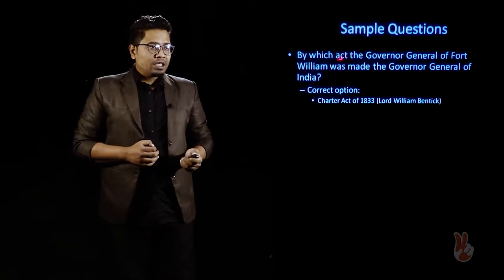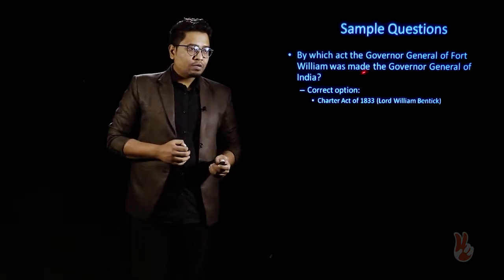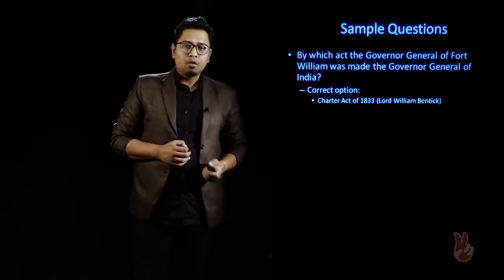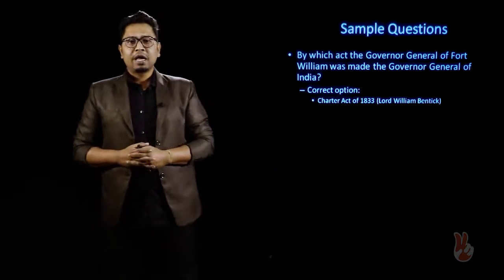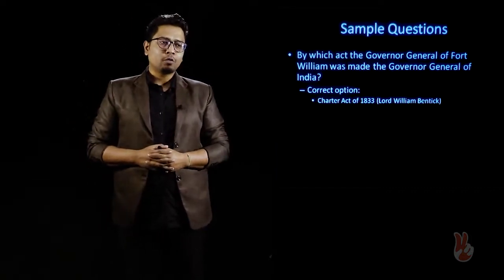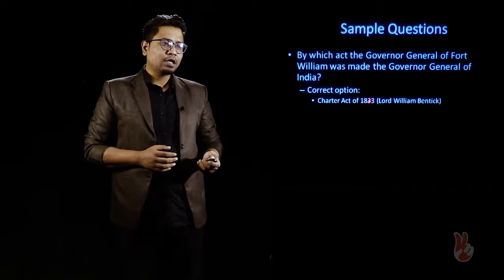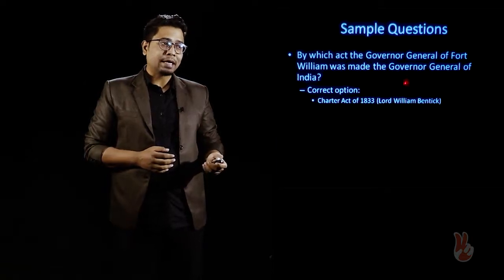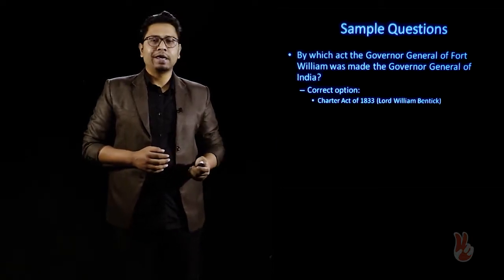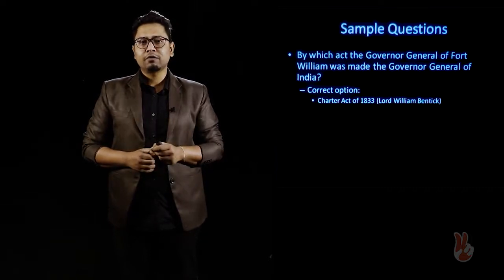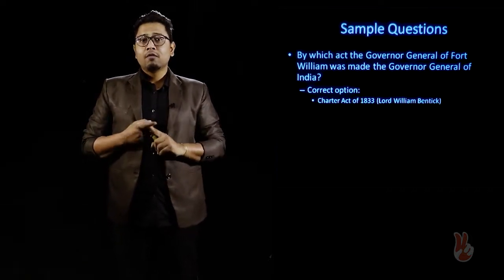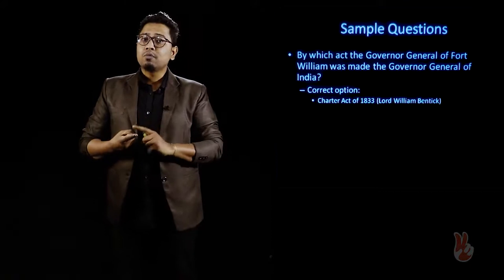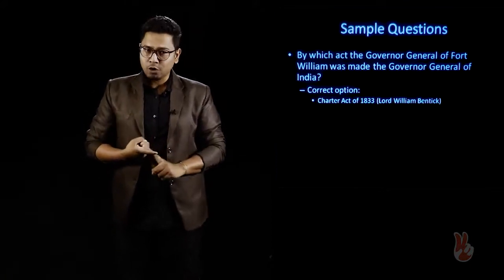Now, moving forward, by which act was the Governor General of Fort William made the Governor General of India? Previously the Governor General of Bengal was known as the Governor General of Fort William. However, the Charter Act of 1833 made Lord William Bentinck the first Governor General of India. He was made the Governor General of India, responsible for the administration of the provinces of Bombay and Madras also.